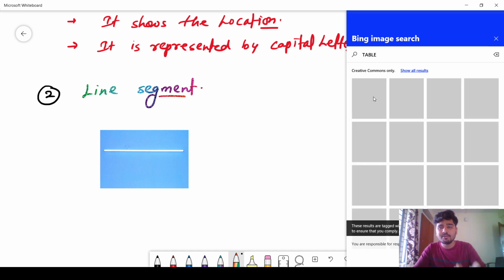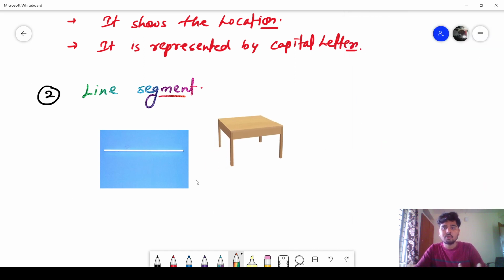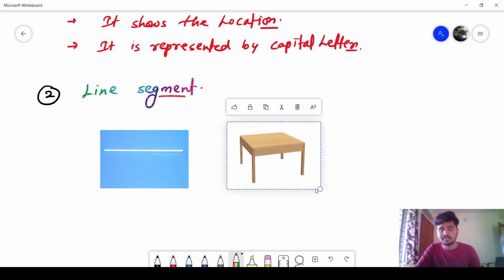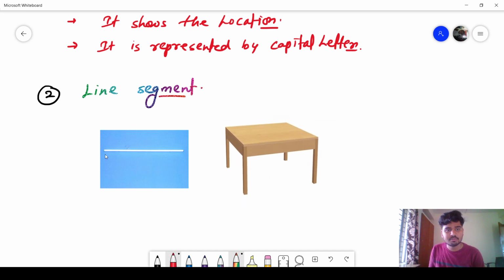So, the tube light in your home, if you have seen it, a tube light is a daily life example of a line segment. Or, I can say, your study table is there, and one side of this table is also an example of a line segment. From here to here on this tube light, it is called a line segment. And this side of the table is an example of a line segment in your daily life.